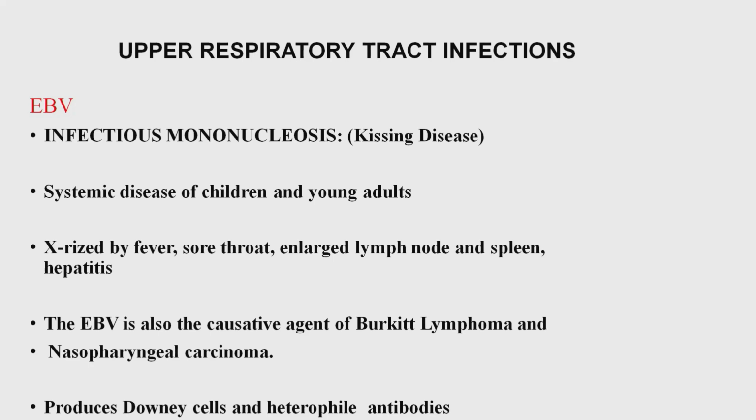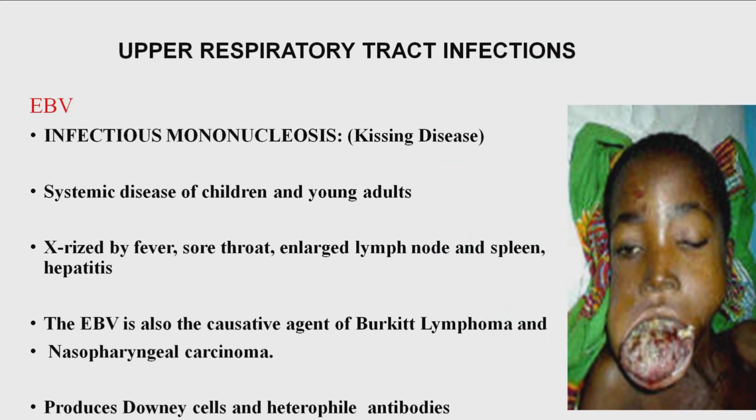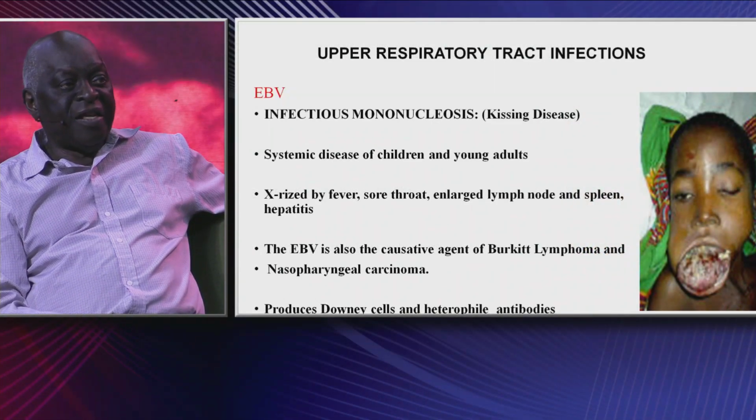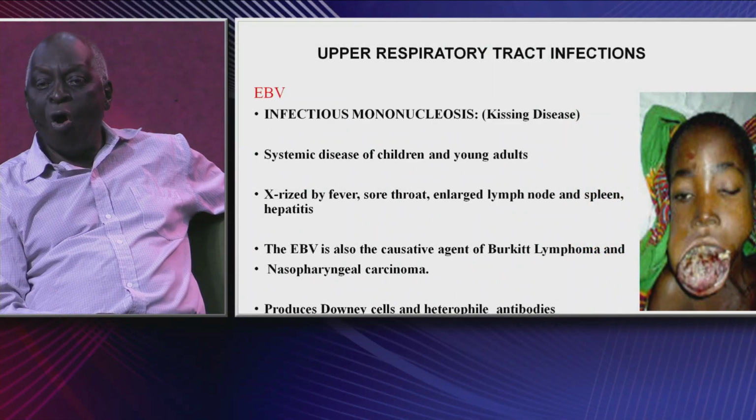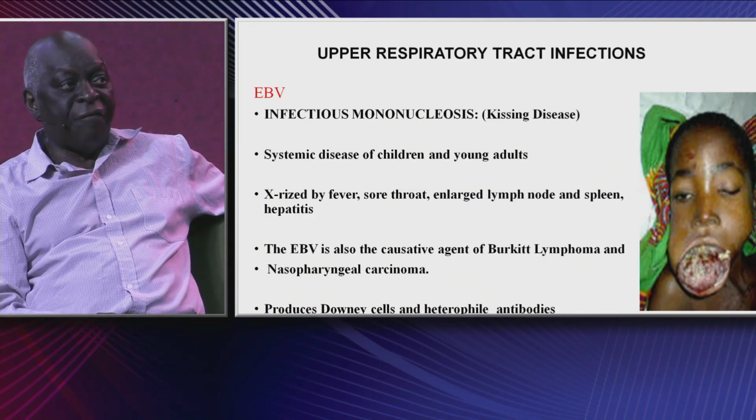EBV is also the major causative agent of Burkitt lymphoma. Let me show you the picture of a Burkitt lymphoma. You see it, a very ugly picture there. EBV is the major causative agent of Burkitt lymphoma. This disease was first recognized among Ugandan children in East Africa.